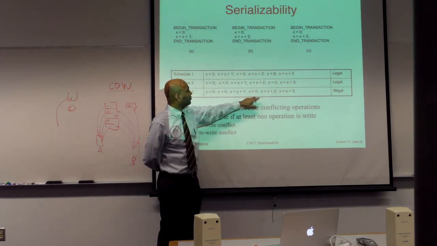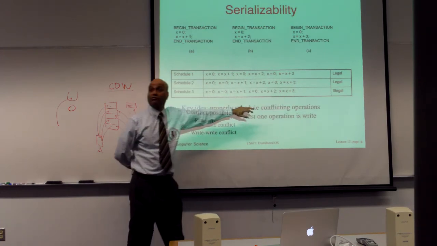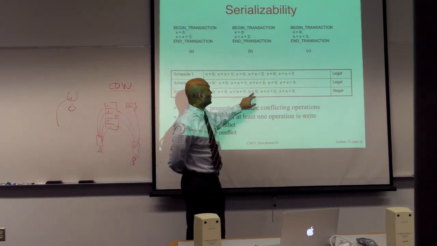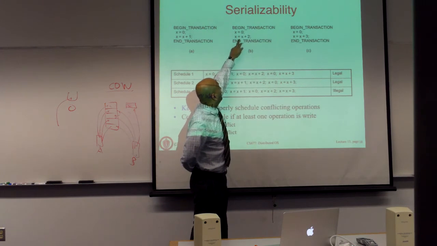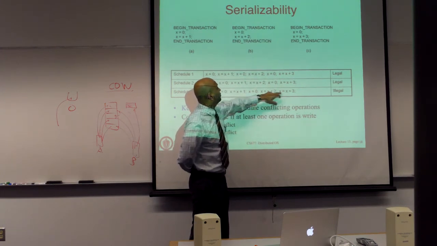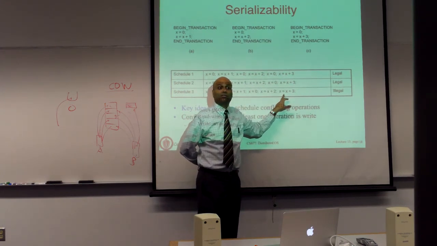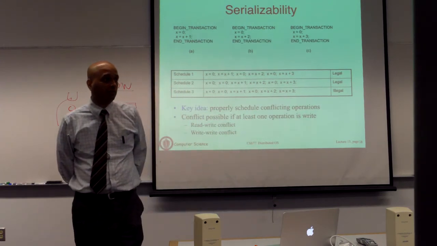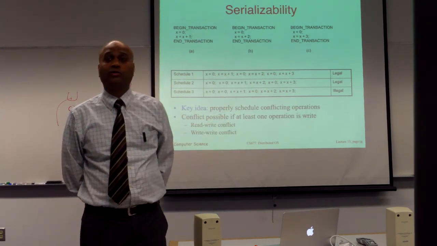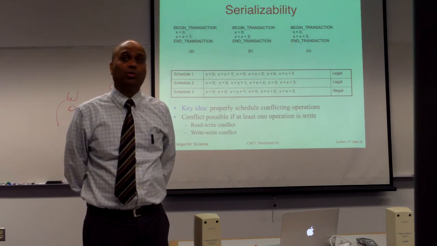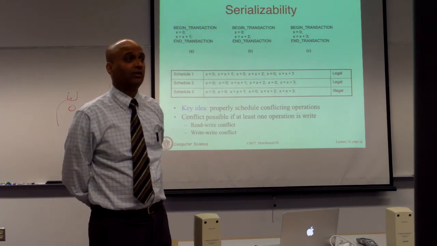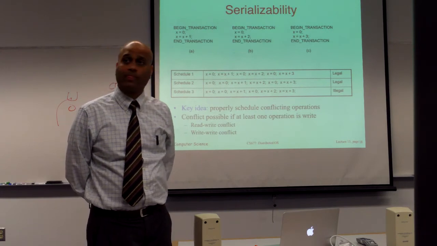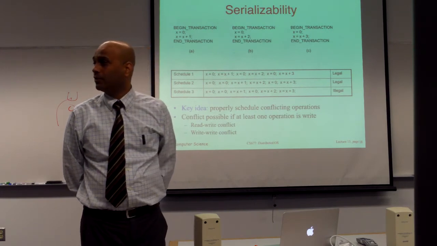The last one you are going to end up with x equals 5. Because in the interleaving, what has happened is you basically have x equals 0 execute, then the last statement of this transaction executes, and the last statement of that transaction. So this one is going to give you a database value where x is 5. And you are going to say that is illegal, because there is no way these transactions can actually execute one at a time and end up with x equal to 5. Is that clear?